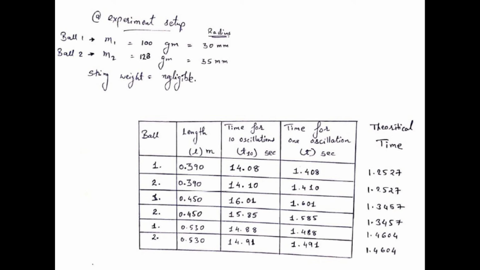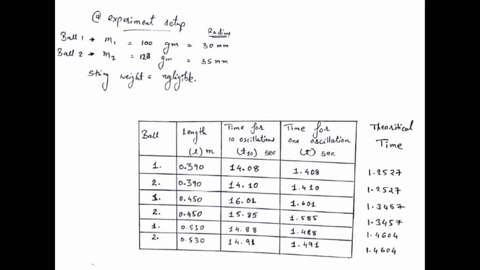The error is less than 2%, so it's perfectly fine. The third is 14.88 and 14.91. Yeah, this is also of the same order. So you see, the mass and size of the objects do not matter. So the time period for a pendulum depends only upon length.